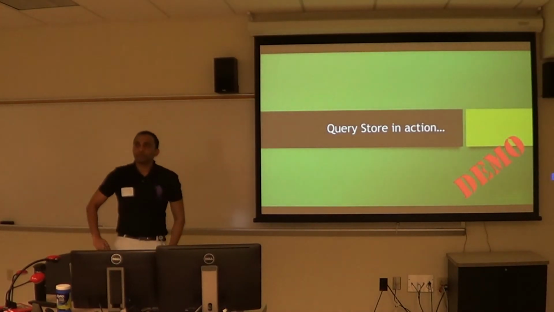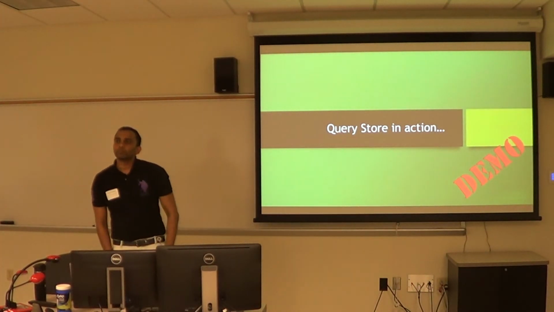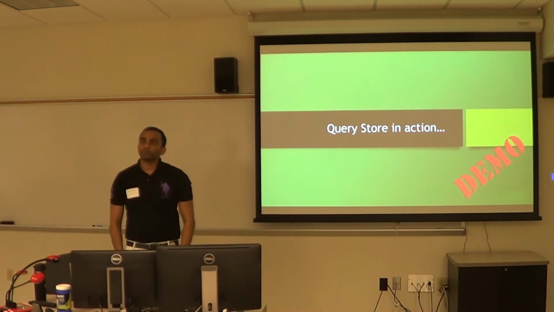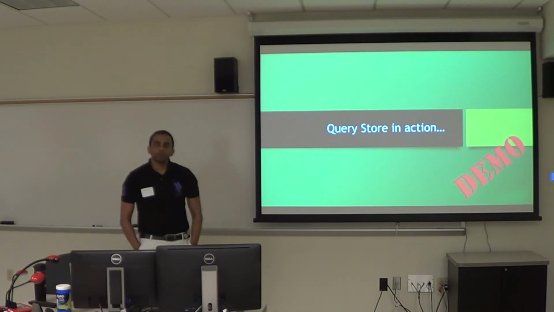I have a question. The regressed query feature is interesting to me, but can you set a point in time, like compare it to 3 months ago? Say you're in an agile project, and the last time you went through testing was a month ago, and you want to compare.